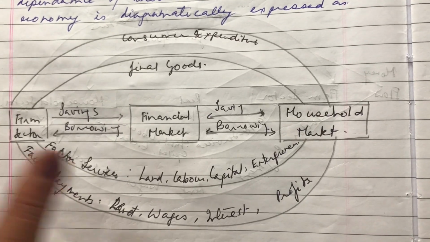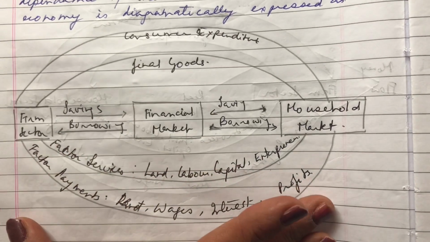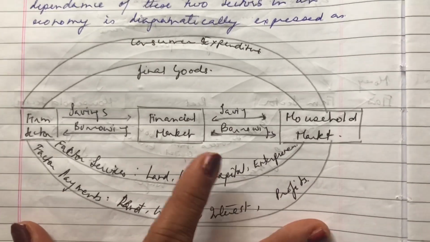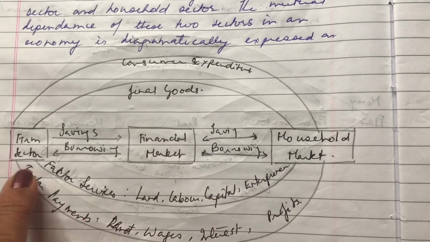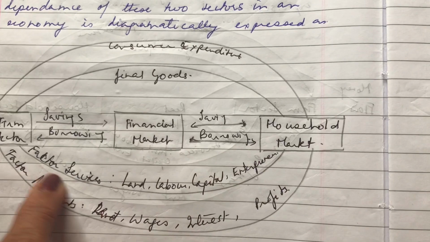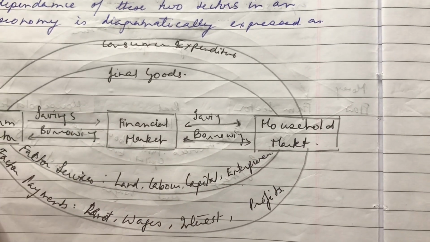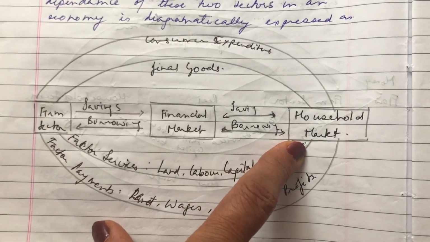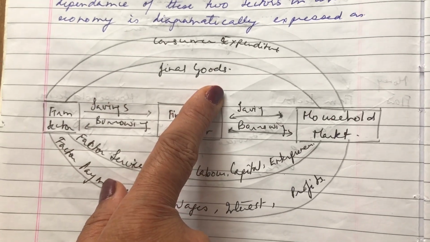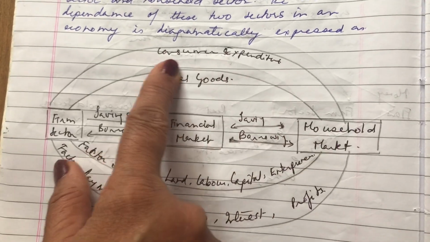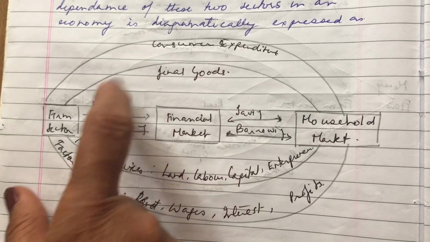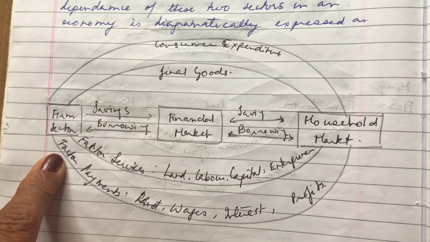I will repeat, there are three important constituents, not three sectors, where we are talking about the financial market also. So you've got the firm sector, you have the household market. From household market, factor services will go to the firm and factor payments will go to the household. The firm will use these factor services to provide final goods, and the household will spend money, which is consumer expenditure, which will go as income to the firm.